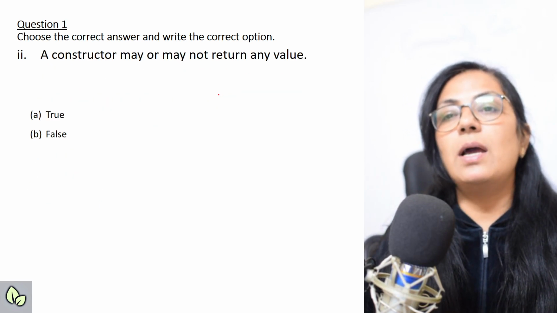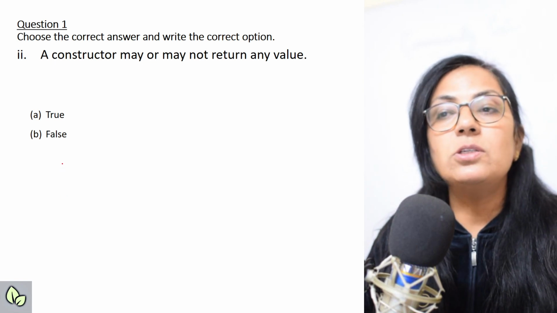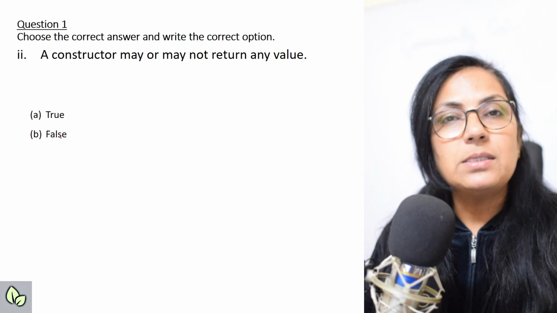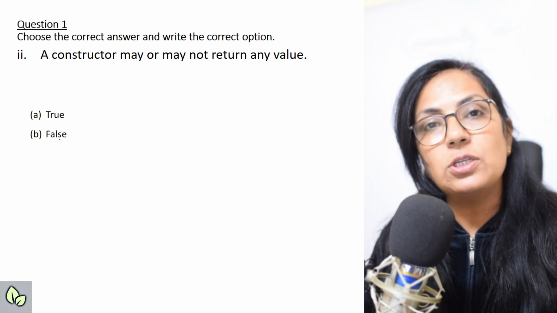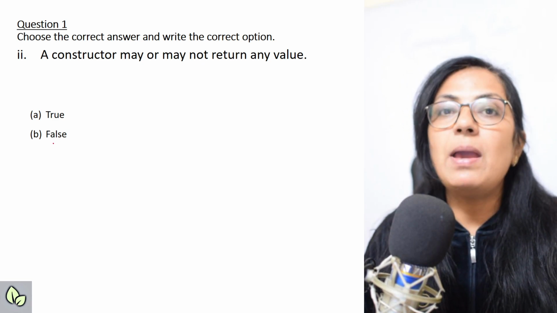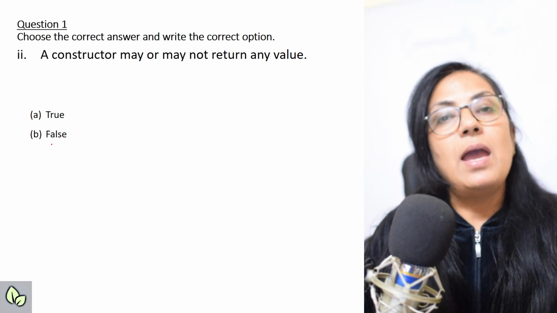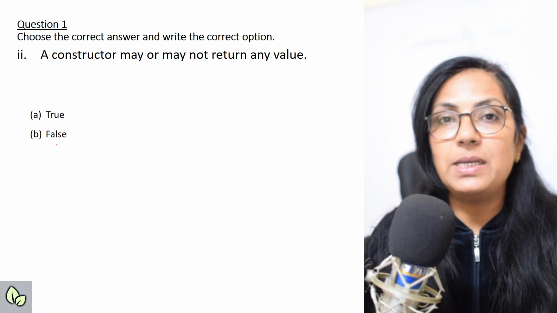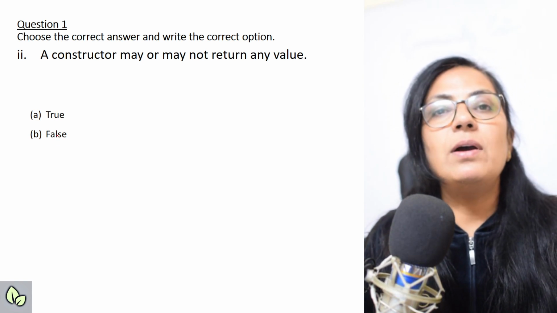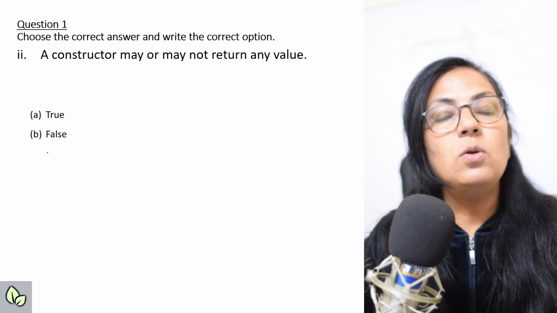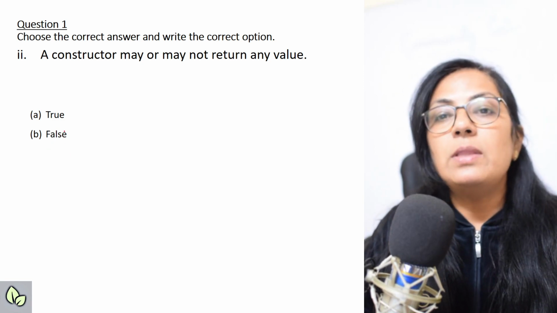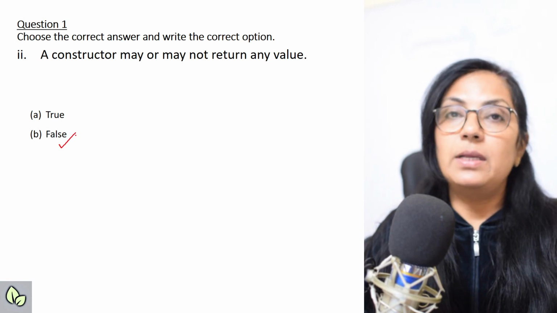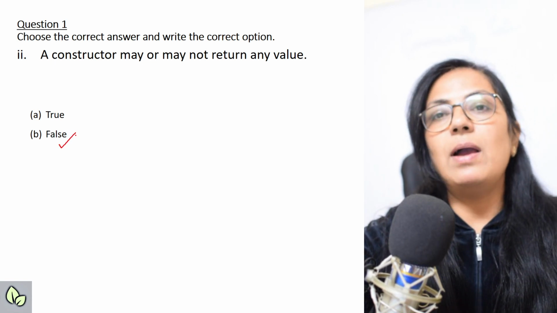The second question, a constructor may or may not return any value. Constructor is a user-defined function which has the same name as the class name, and it can be parameterized, it can be non-parameterized, but a constructor never ever returns any value, not even void. So the answer is false. Constructor will never return any value, right children?